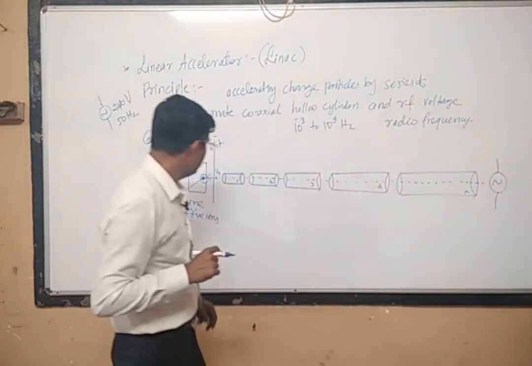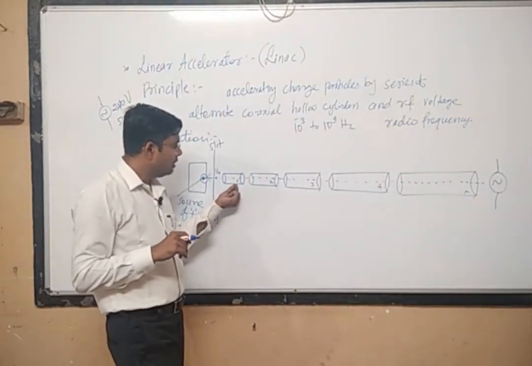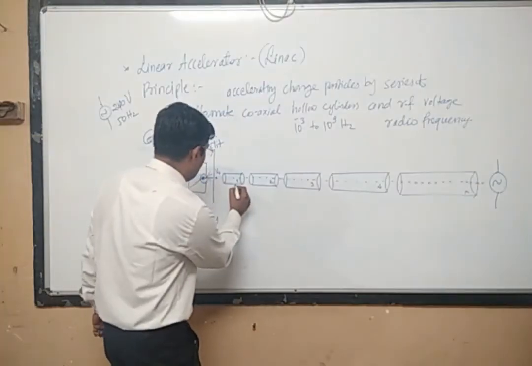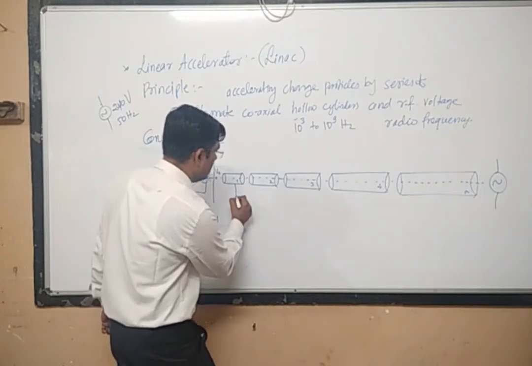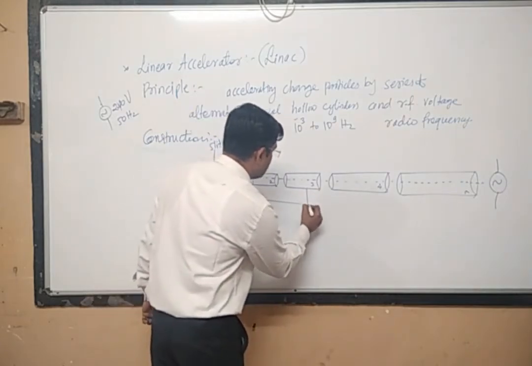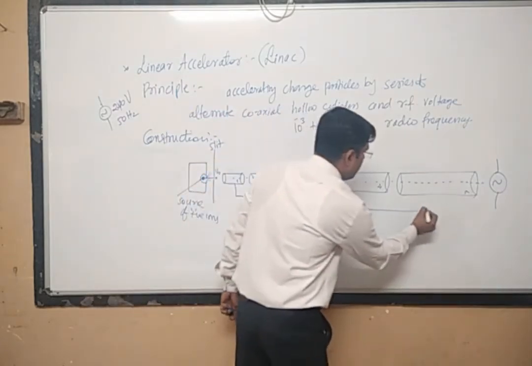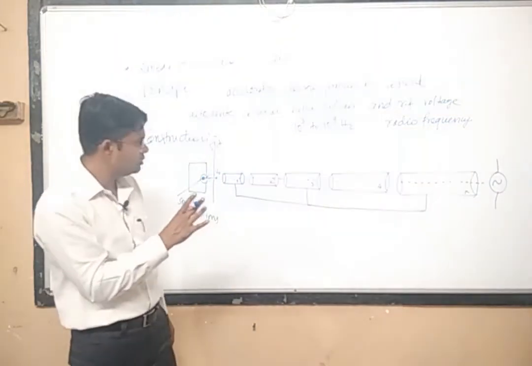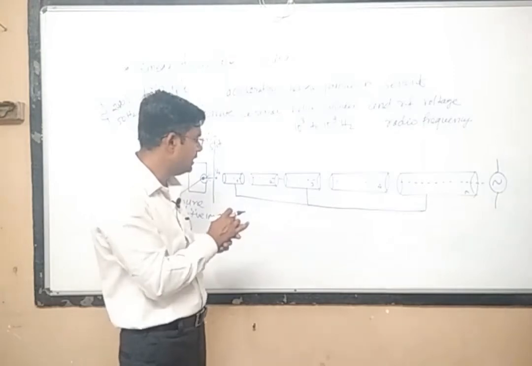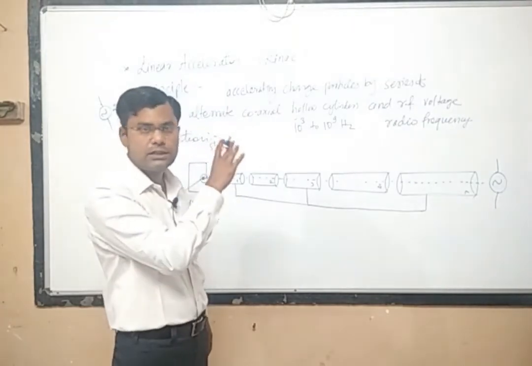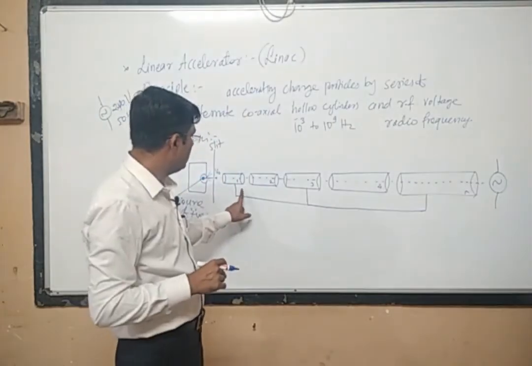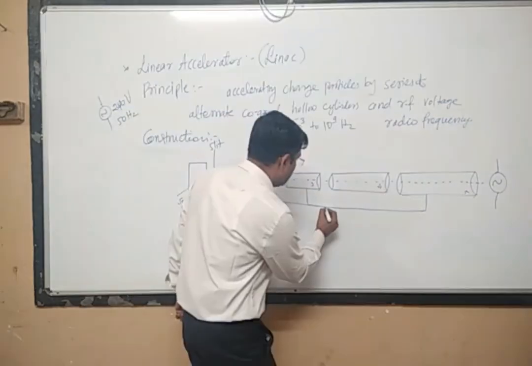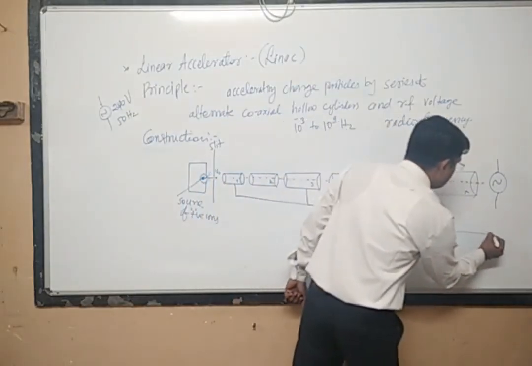So we have to combine all the odd-numbered cylinders. Let us first combine them. Cylinder number 1 is odd, cylinder number 3 is odd, and cylinder number 5 is odd. In our case there are only 5 cylinders, but there will be n cylinders in general. So we combine all the odd-numbered cylinders, and they are connected to one terminal